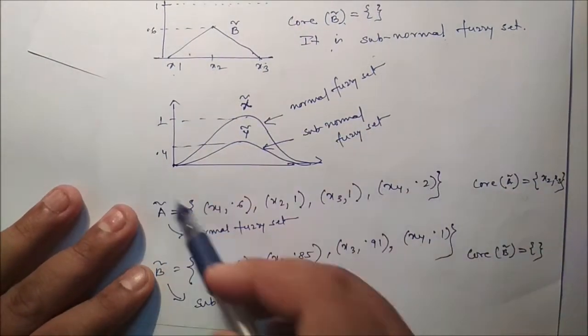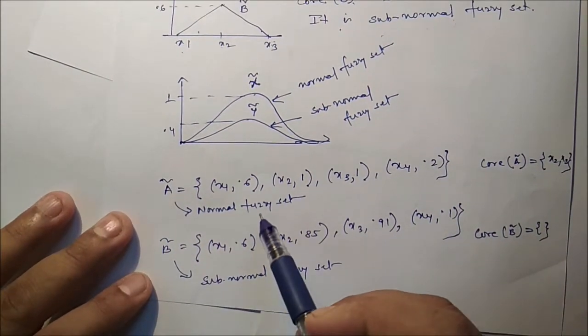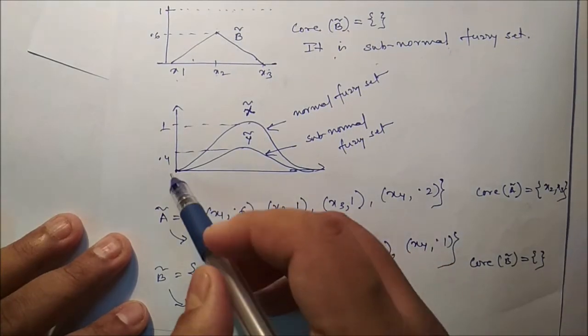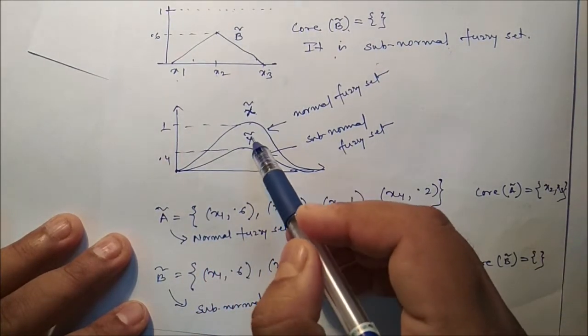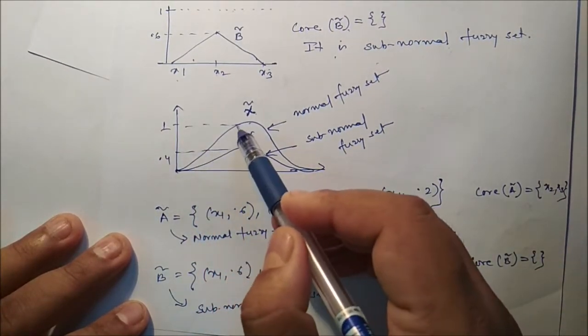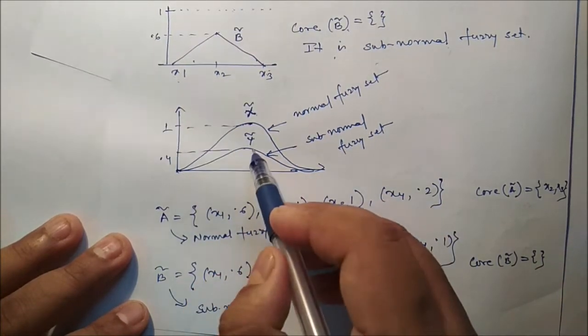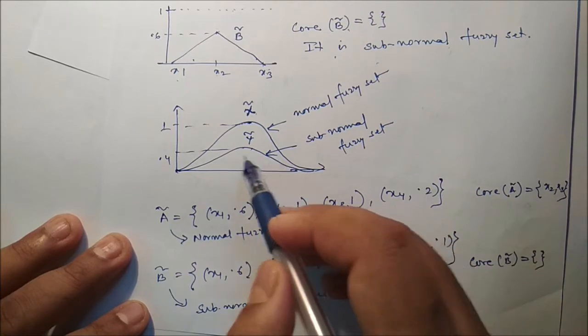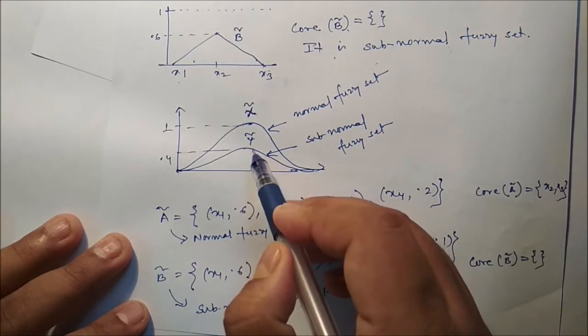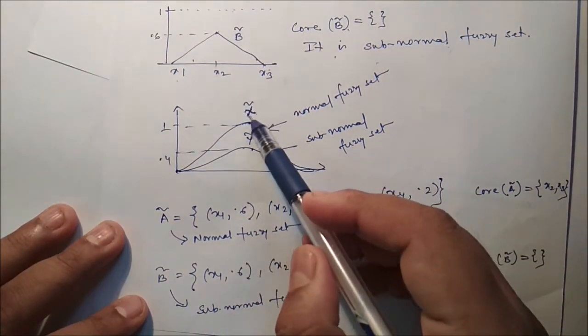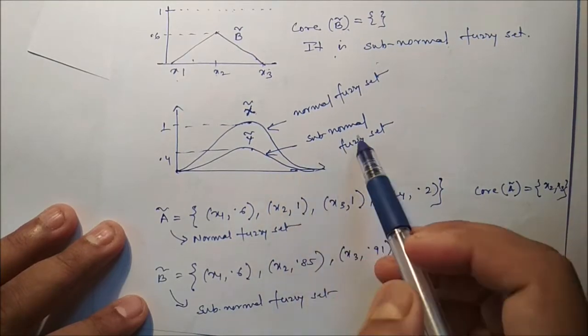Now we can see this particular example. Here 2 fuzzy sets are there, x and y. X touches 1, so a few elements are there whose membership value is 1. But for y, there are no elements whose membership value is 1. So we can say x is a normal fuzzy set and y is a subnormal fuzzy set.